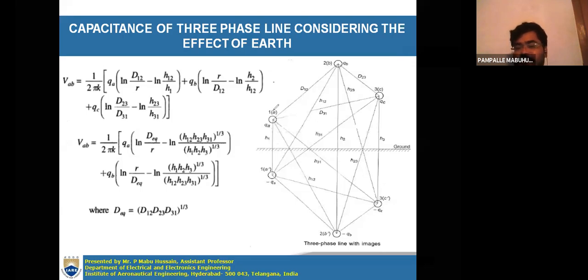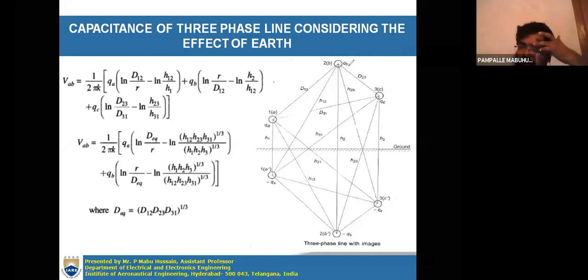For 1, you will have 1 dash, or 1A dash. Here they were represented with 1A, here 1A dash. Similarly 2B, 2B dash, 3C, 3C dash. You may also represent it like A and A dash. The procedure is the same.